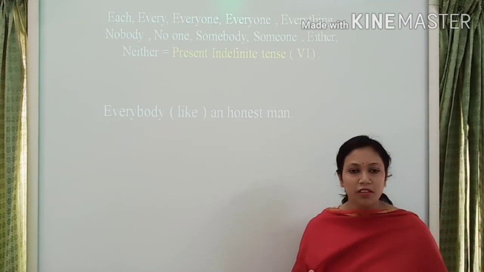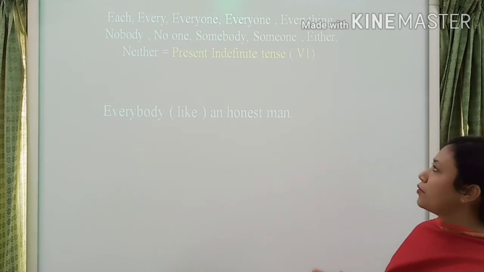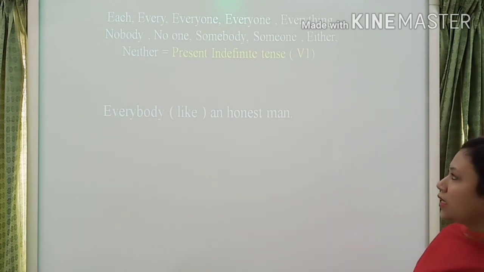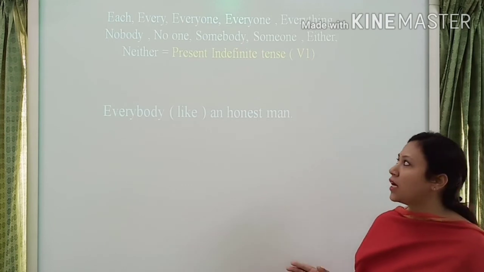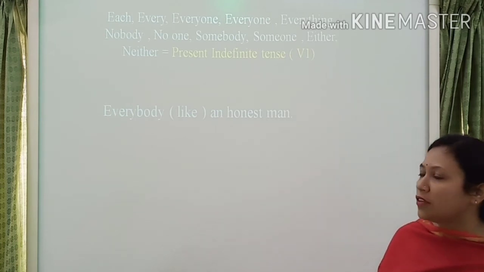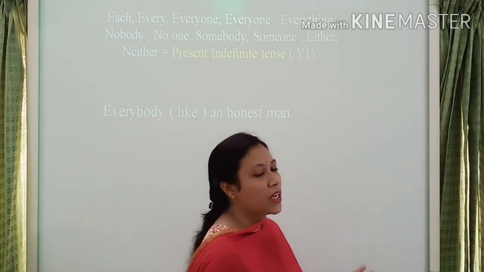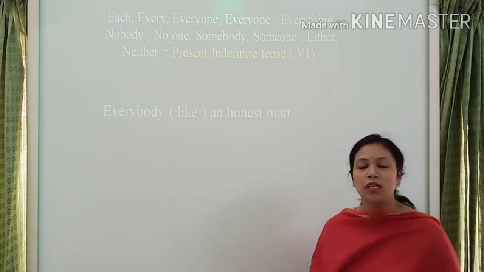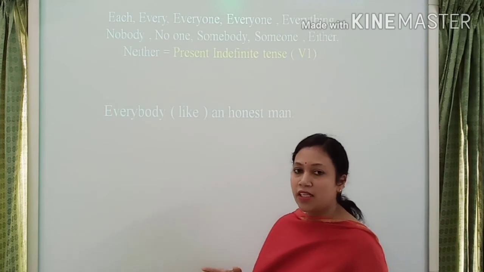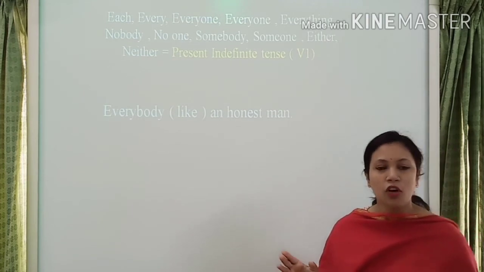Look at here, student. If any sentence there, you will find each, every, everyone, every day, everything, nobody, no one, somebody, someone, either, neither, that's why you choose the present indefinite tense or verb 1. Students, I repeat it again. If any sentence there will be each, every, everyone, everybody, everything, someone, somebody, something, no one, nobody, nothing, anyone, anybody, anything, either, then neither, that's why you choose the present indefinite tense or simply verb 1.